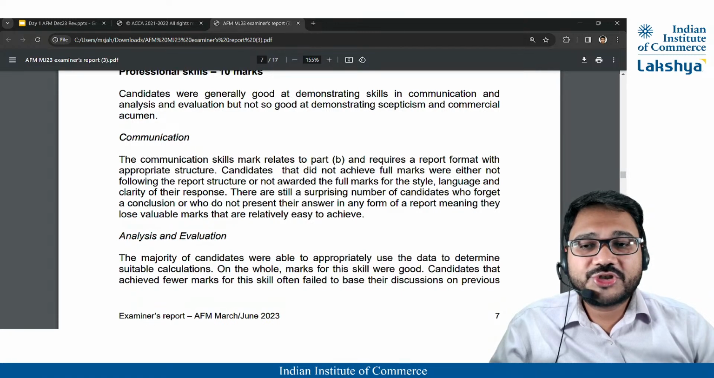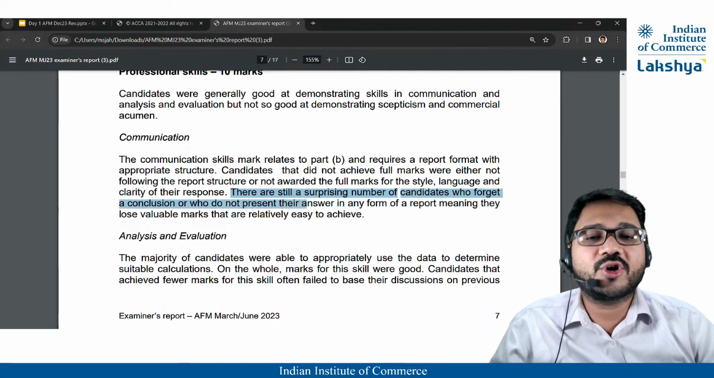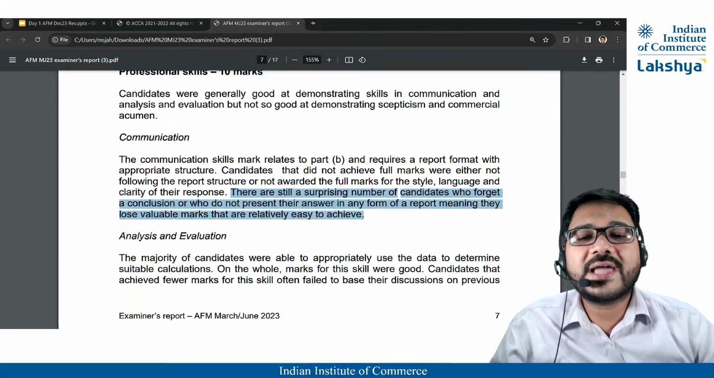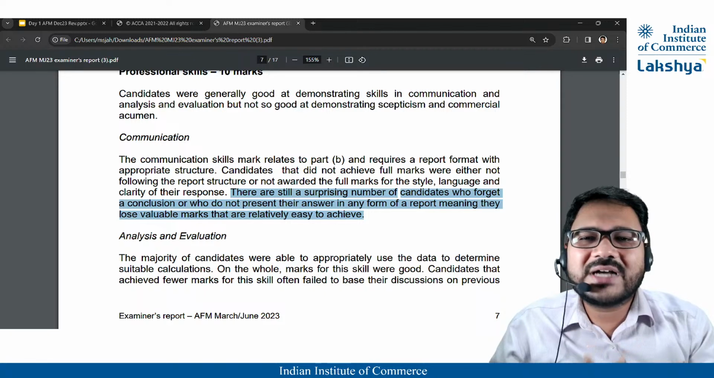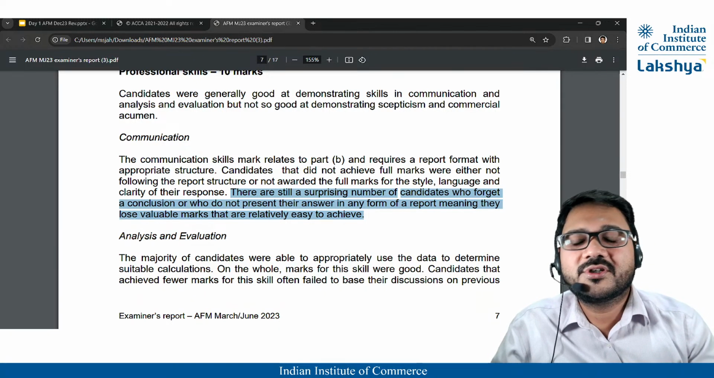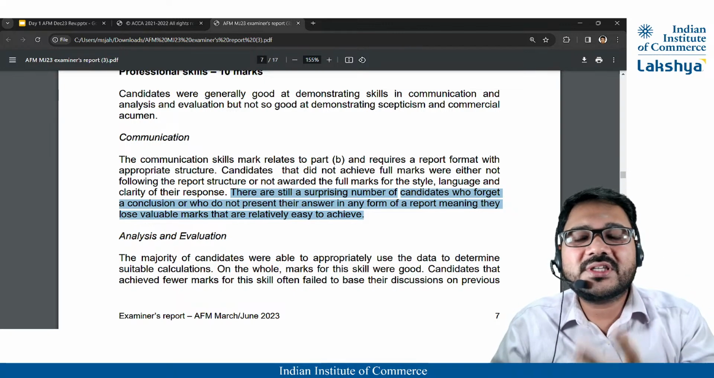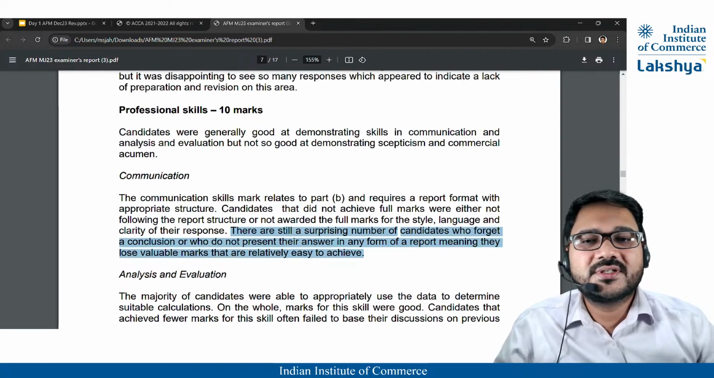You would be shocked to know that there are still a surprising number of candidates who forget to write the conclusion or do not present their answer in a report form. And they lose valuable marks. You didn't clear the exam by 1 or 2 marks. It is painful. You could easily score these marks in professional. Again, 20 marks professional. Section A, 10 marks.